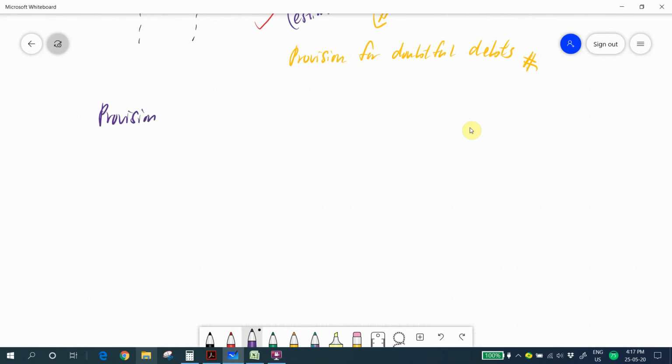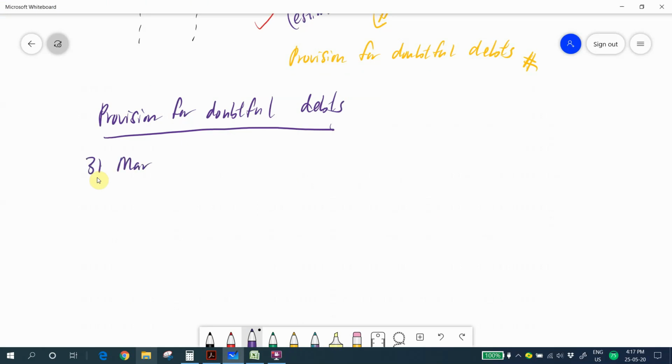Provision for doubtful debts. So the first year that we have to calculate is 31st March 2014. So the formula is using trade receivable minus bad debts and multiply with the percentage.